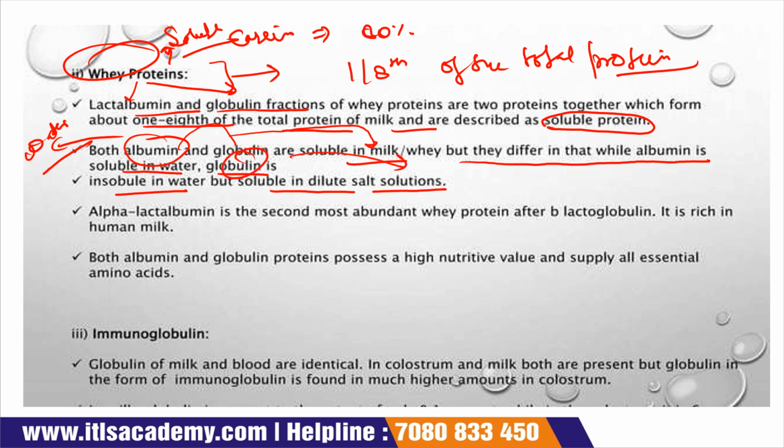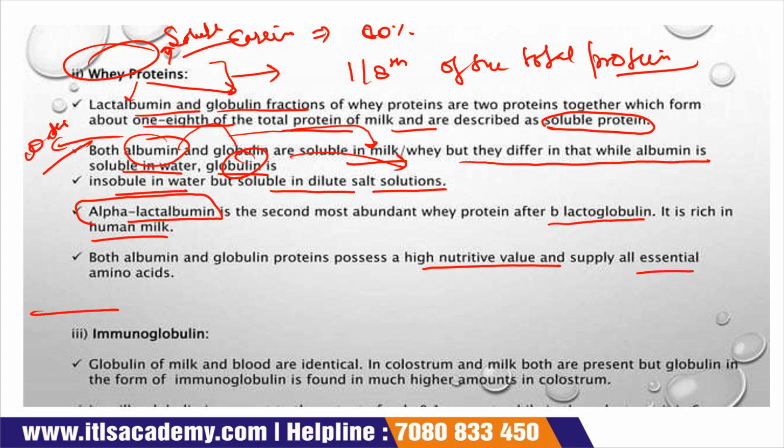Okay, now the next most abundant whey protein present in milk is alpha-lactalbumin. Okay, this alpha-lactalbumin is present after beta-lactoglobulin, and it is rich in human milk. Both albumin and globulin possess a high nutritive value and supply all types of essential amino acids.